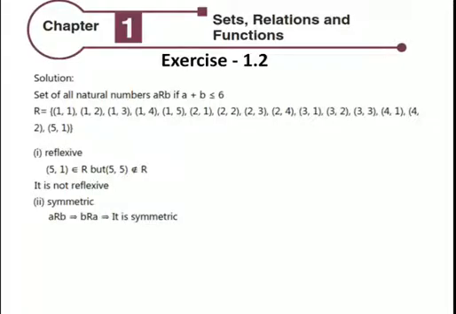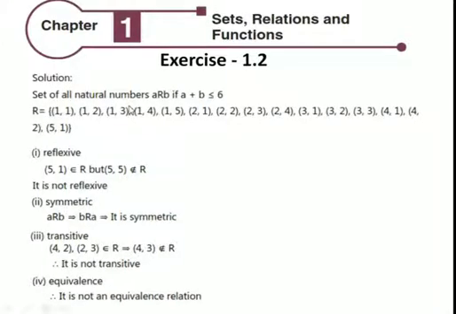Symmetric: A R B, B R A, it is symmetric. Transitive: (4, 2), (2, 3) belong to R, but (4, 3) does not belong to R. It is not transitive. Equivalence: it is not an equivalence relation.